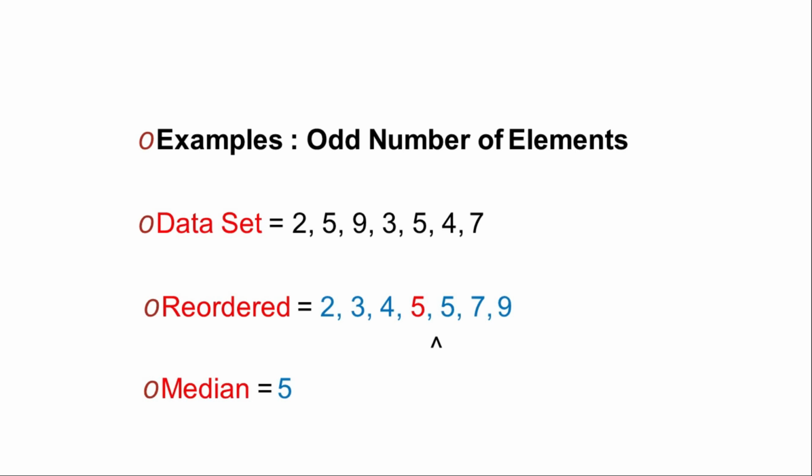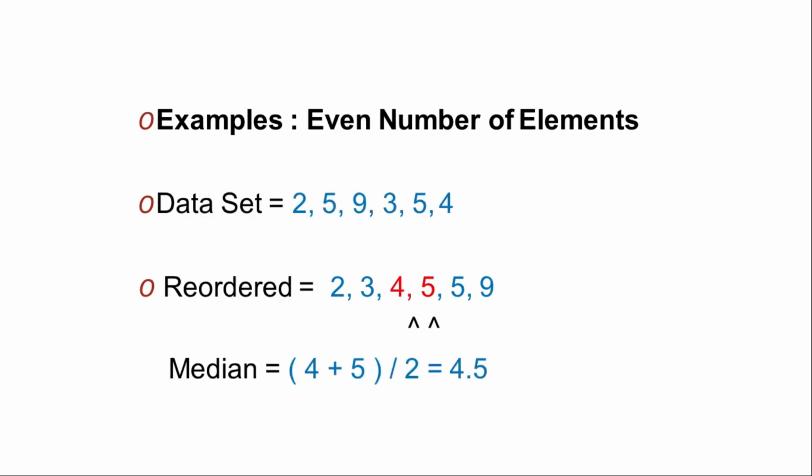For an odd number of elements, you have to go through this process. So the data set 2, 5, 9, 3, 5, 4, 7. First of all, arrange in ordered way, or ascending order: 2, 3, 4, 5, 5, 7 and 9. So the middle one is 5 and it is also called the median here. So the median is 5.